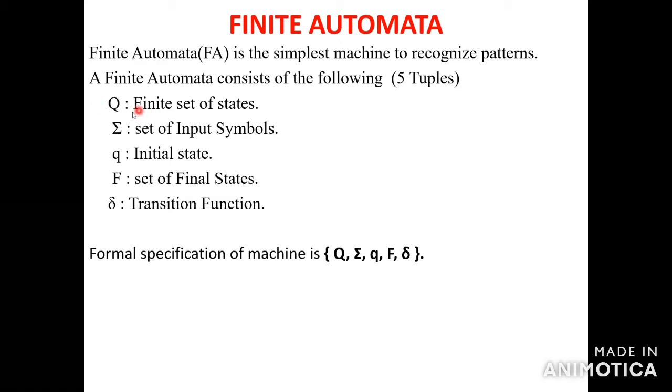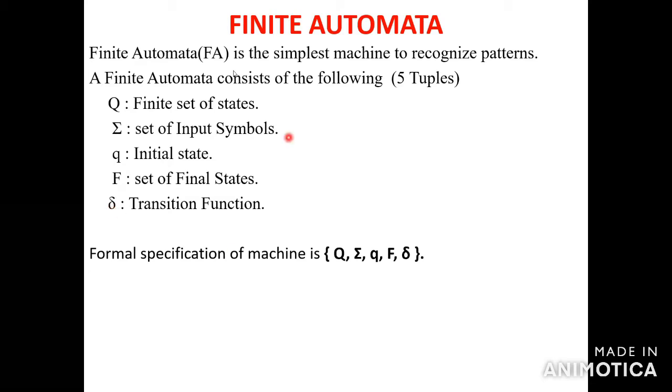So the first tuple is Q. Q means a finite set of states. Sigma is the set of input symbols. Small q is the initial state. Capital F is the set of final states. Then delta is the transition function.